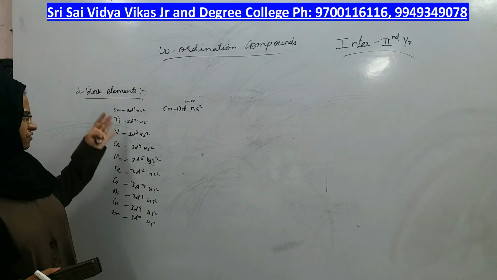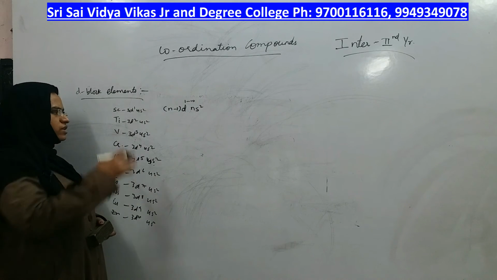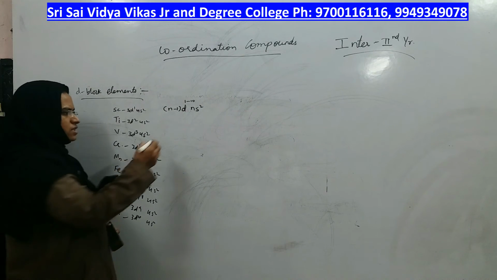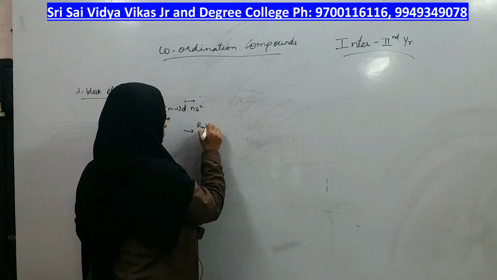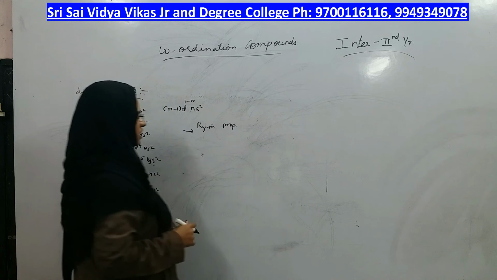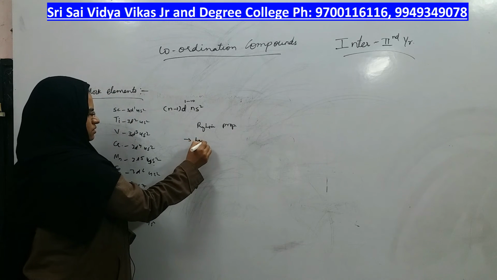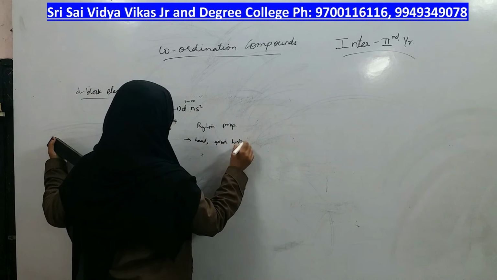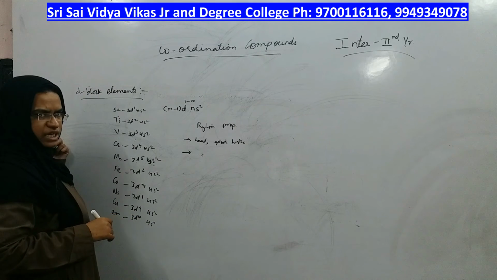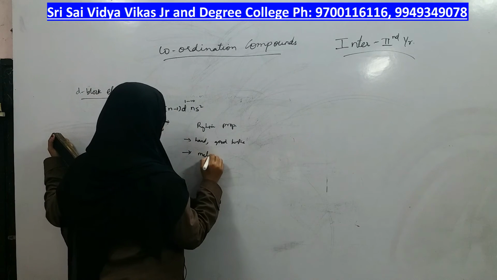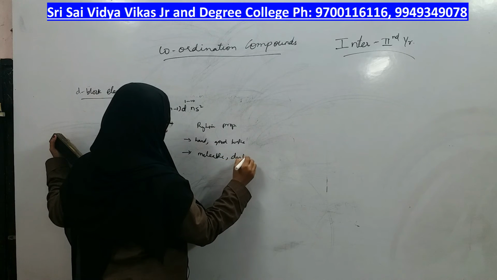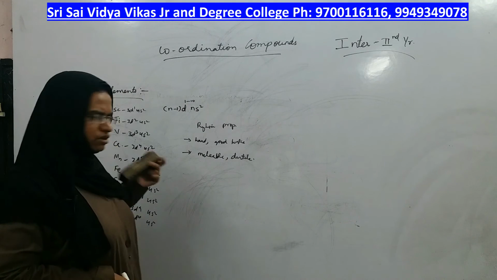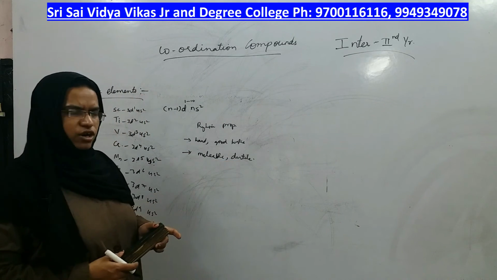Okay. So now if this is the electronic configuration of transition elements, what is the special physical property of them? Physical properties are: they are hard and have a good luster. What is the next physical property? They are malleable and ductile. Malleable means they can be drawn into sheets, and ductile means drawn into wires. That property is there for D block elements.